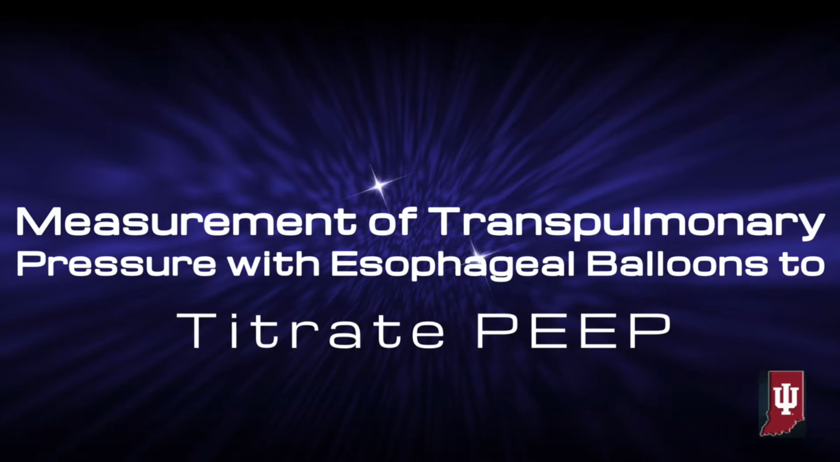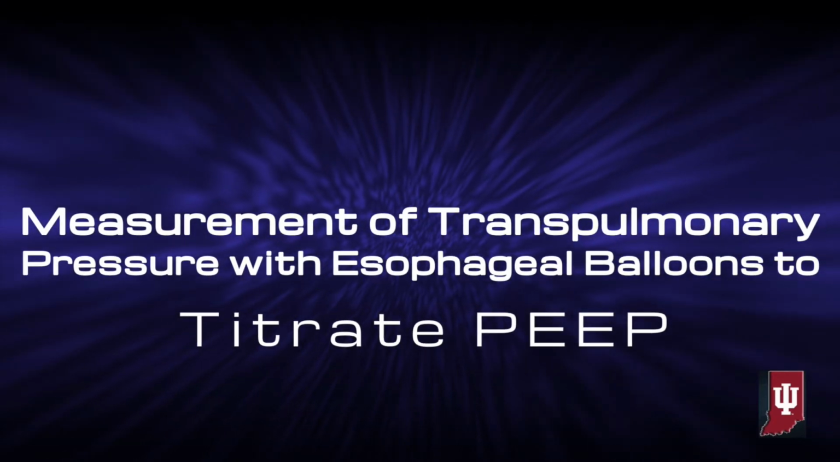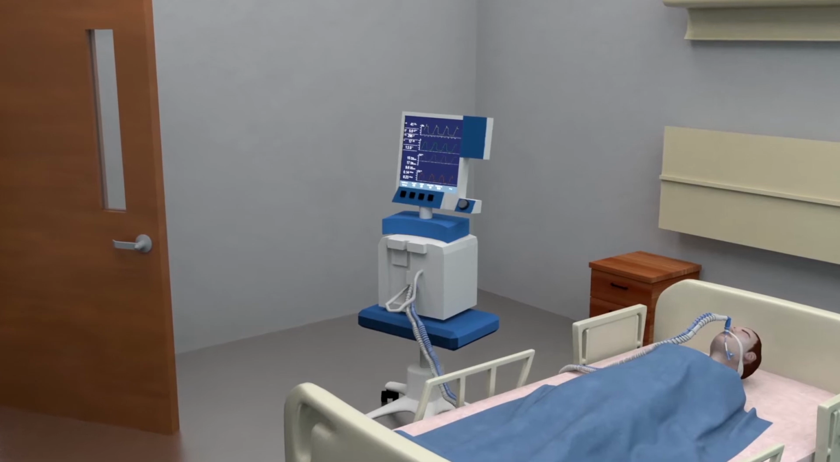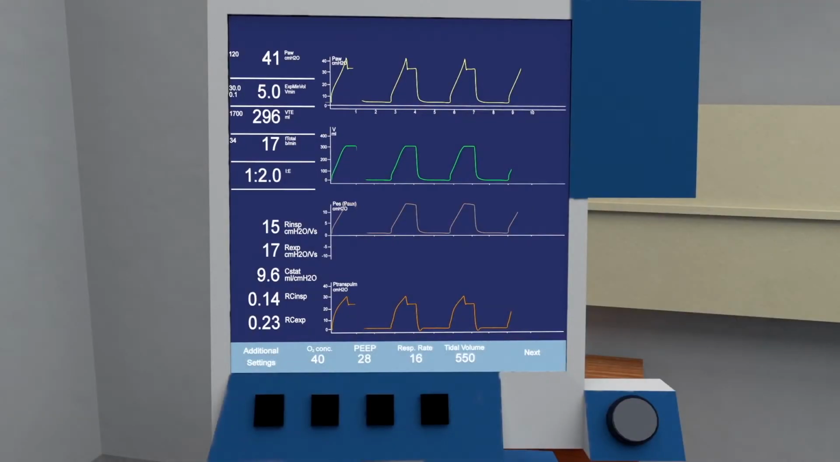This is a video about the concept of transpulmonary pressure and its importance in titrating PEEP. Esophageal pressure monitoring balloons have found multiple uses in ventilated patients in recent years, and some newer ventilators even integrate the esophageal pressure waveform into the display. We will review this concept and discuss its use in titrating PEEP.